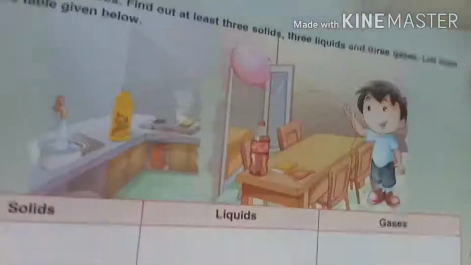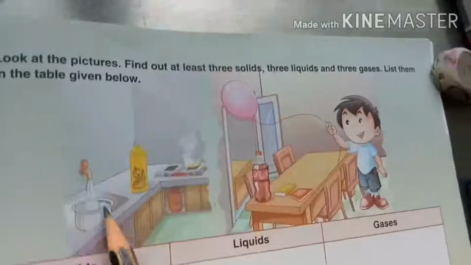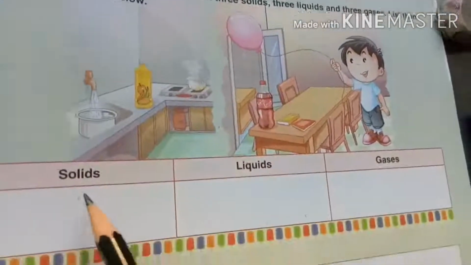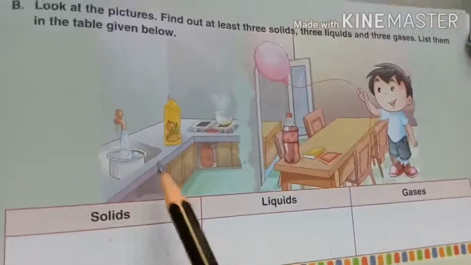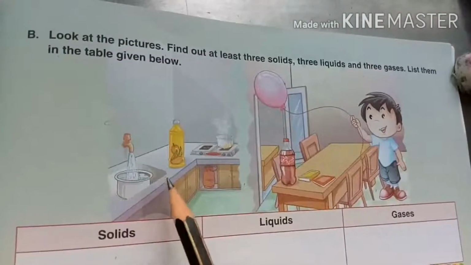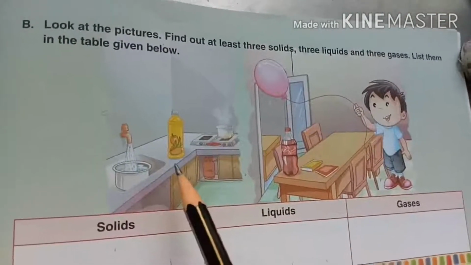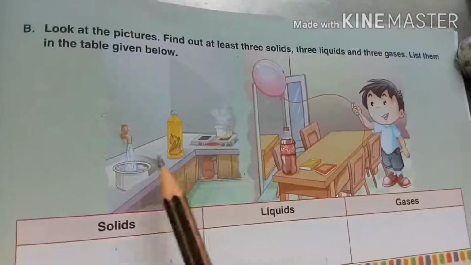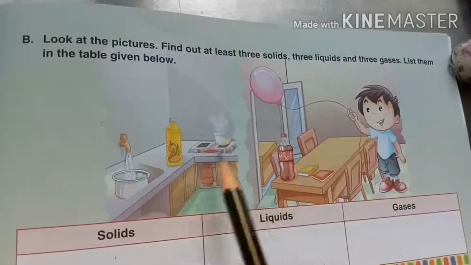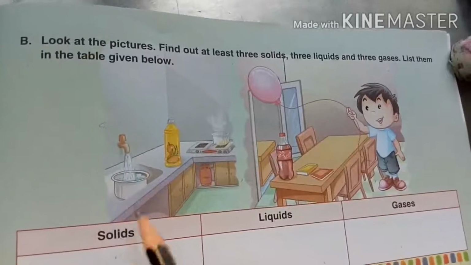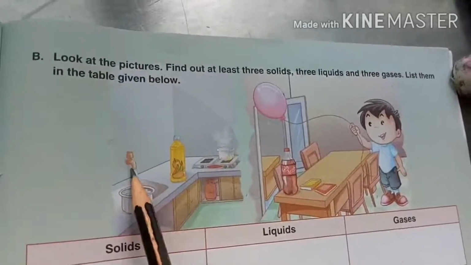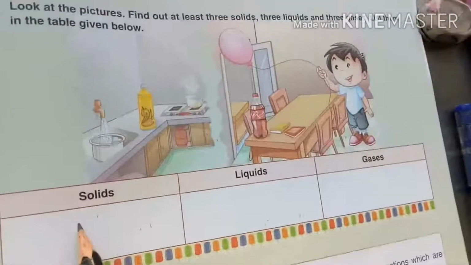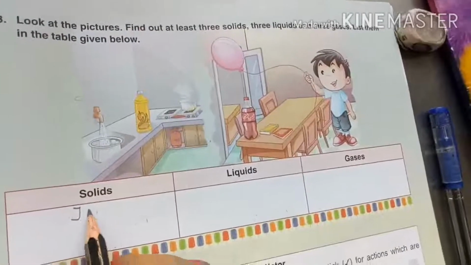So now look at the picture carefully children. What is the first picture? Can you find the solid? Nama 3 solids find out pannanom. Solids means what? It has definite shape. Okay. So idella thicka solid ah irukku parunga. Just look around the picture. First one, tap. Tap is a solid. So we can write tap.